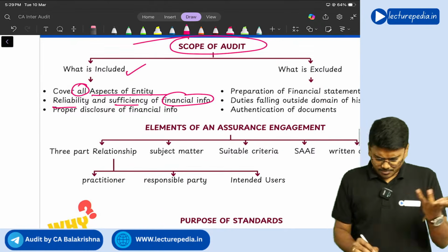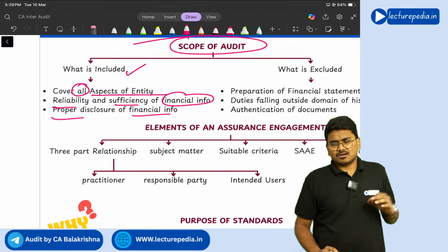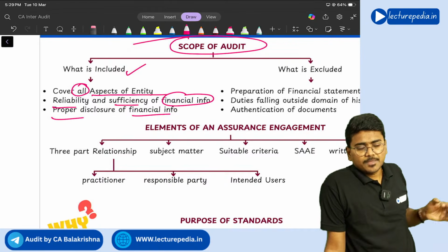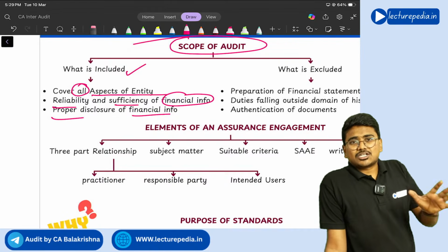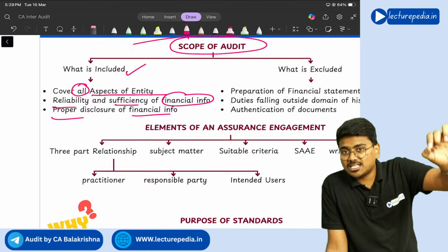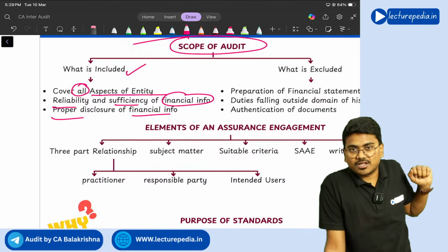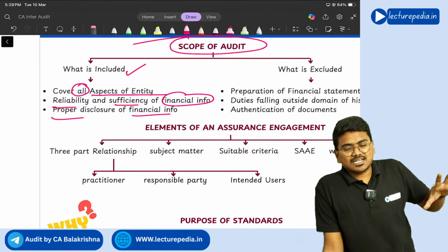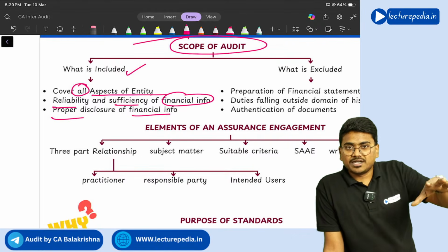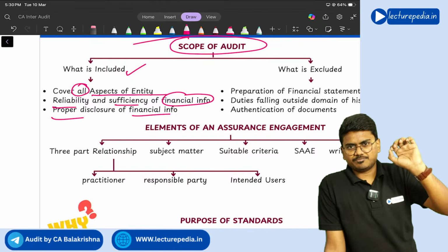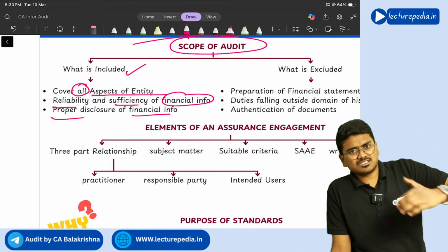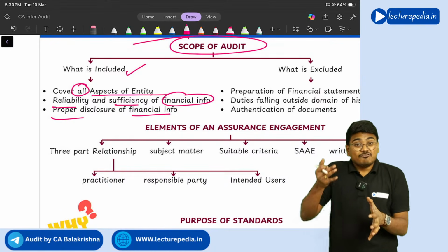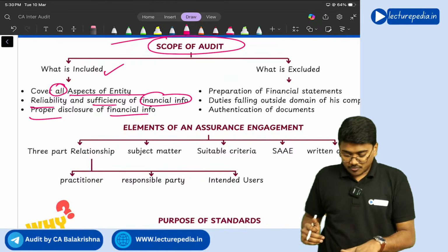Understanding? Next, proper disclosures in the financial information. So whatever financial statements the management has prepared, all the disclosures that are required as per Schedule 3, as per the financial reporting framework, whether all those disclosures have been properly given or not, checking that also forms part of the auditor's duty. Okay, that is also within the scope of audit. Next, we will see some of the things which are not within the scope of audit.